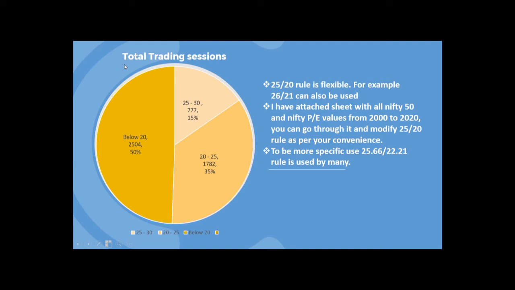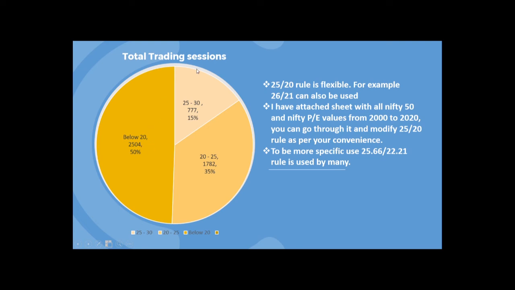Now let's see in the last 20 years, how many trading sessions there were. All in all, there were 5,040. So in 1 year, there are 252 trading sessions. So for 20 years, it's 5,040. And if you see the number of days Nifty P/E was in the range of 25 to 30, it was around 777 days. That is almost 15% in the last 20 years. Below 20, it was around 2,500 days, which was around 50%. And then you can see the 20 to 25 range, it was for around 1,700 days, which was constituting 35%.